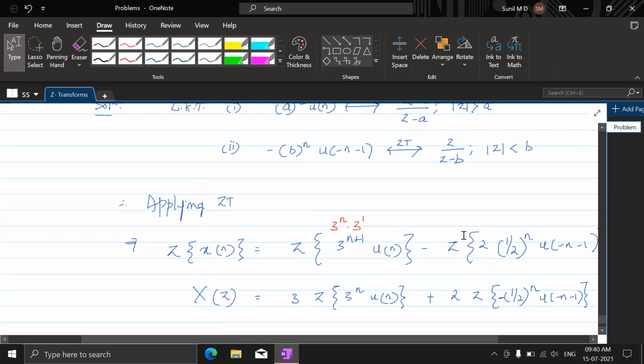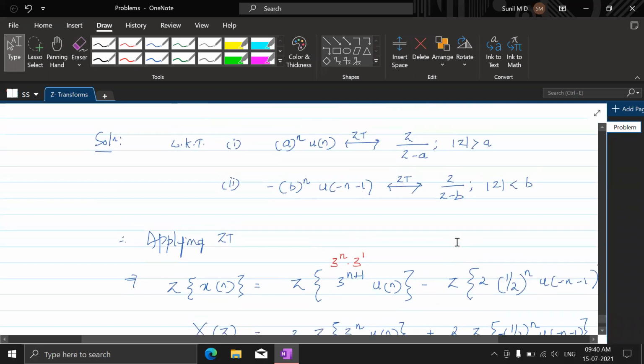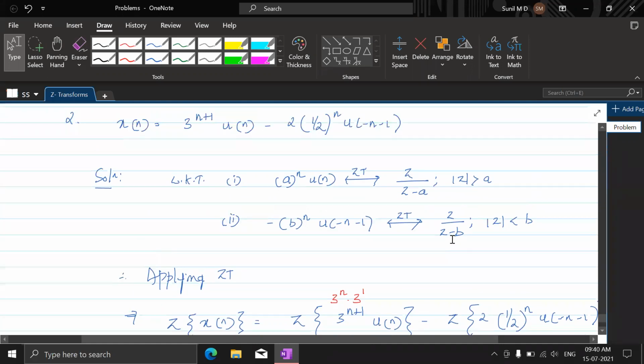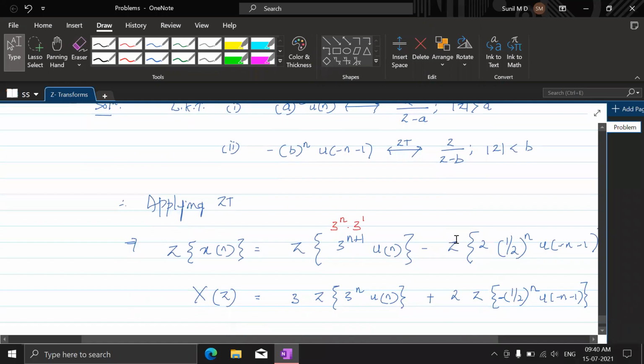Z should be, the ROC should be inside the circle with radius half, and so this problem is wrong. Actually, they should not have given us this, because we say it is outside the circle with radius 3.